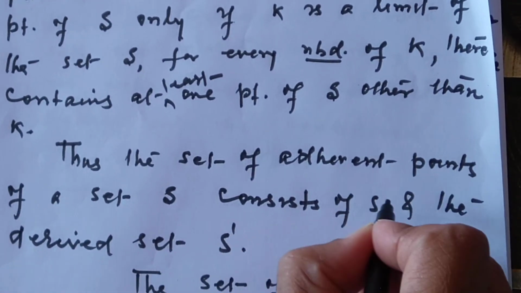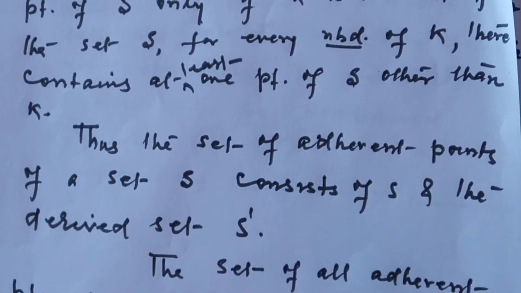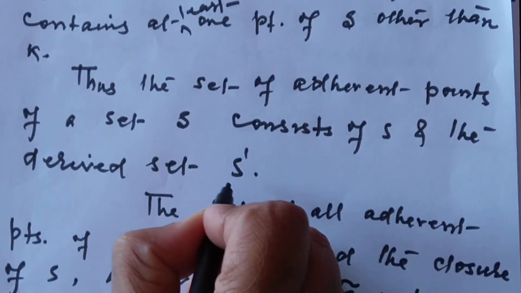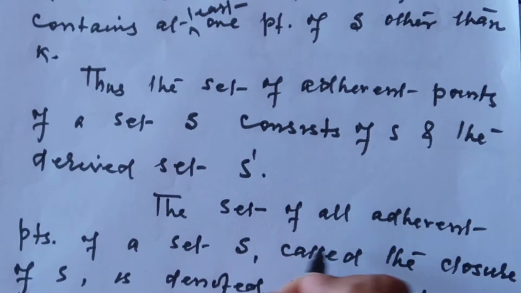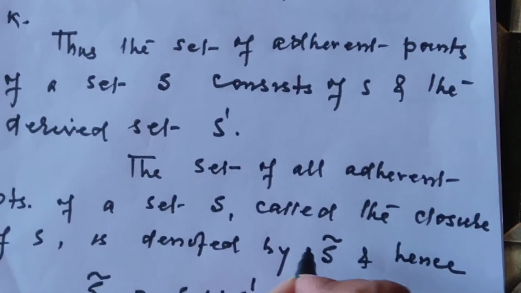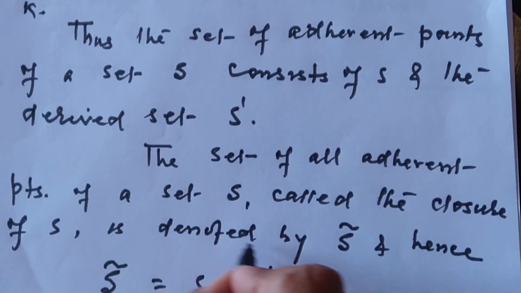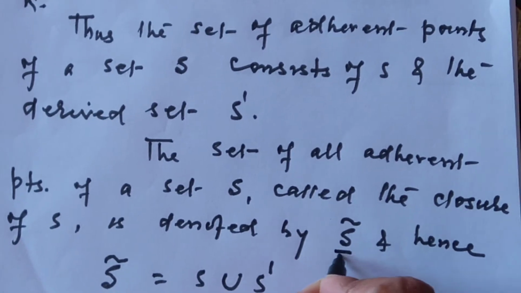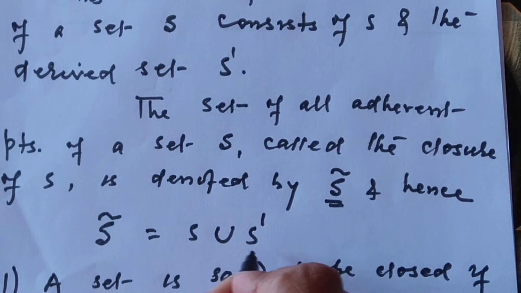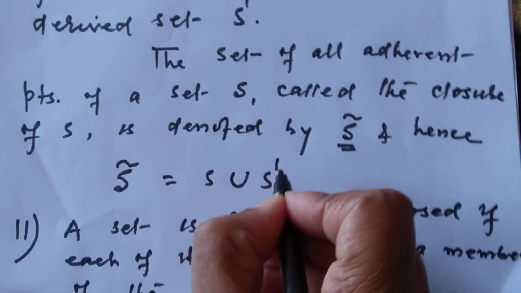Thus the set of adherent points of a set S consists of S and the derived set S dash. The set of all adherent points of a set S, called the closure of S, is denoted by this symbol, and hence closure of S is equal to S union S dash.